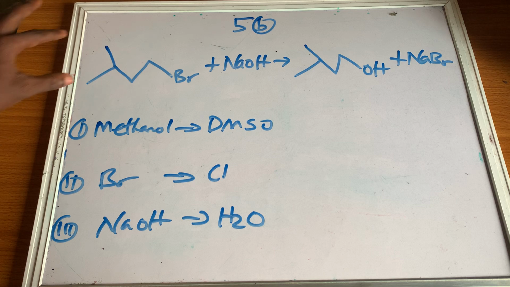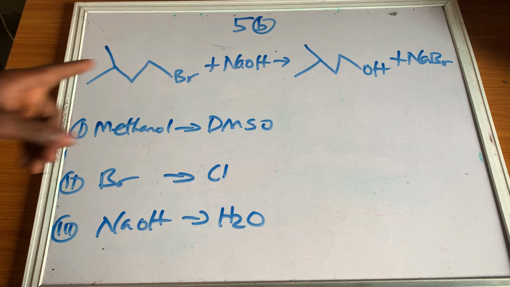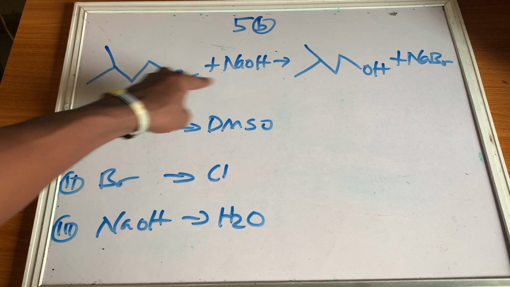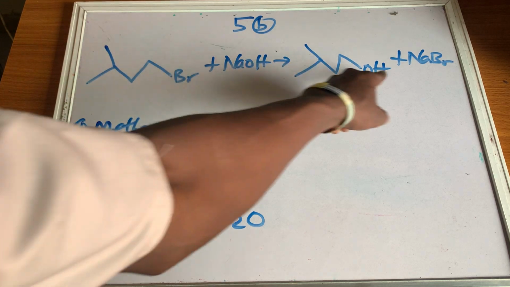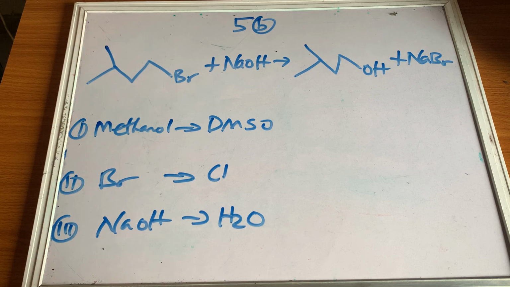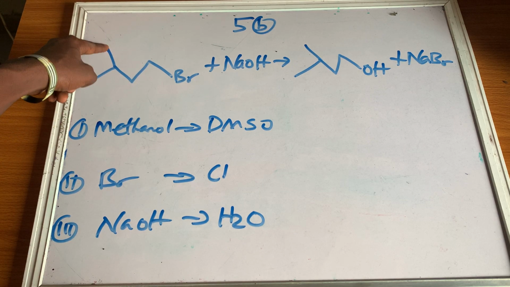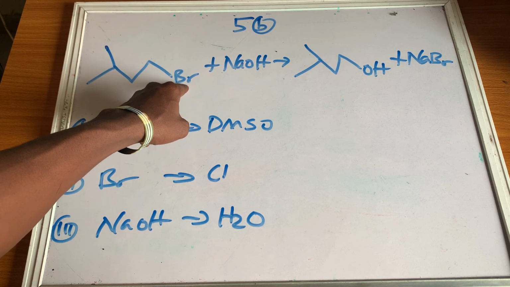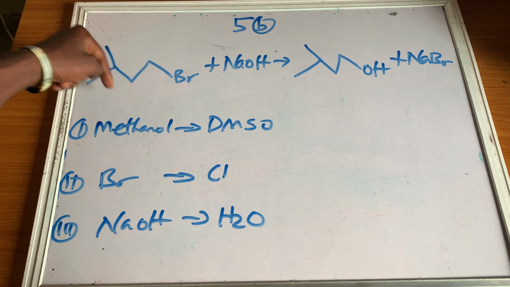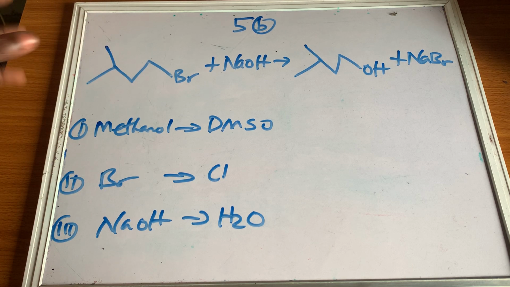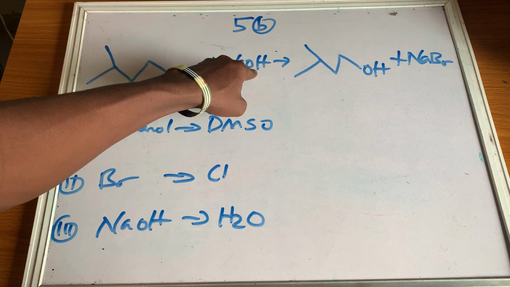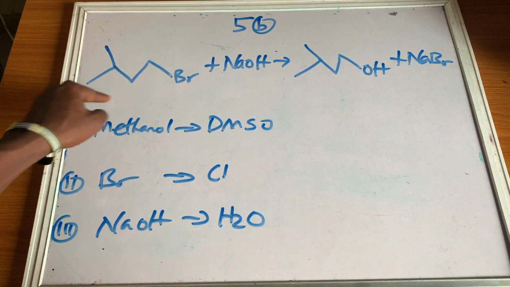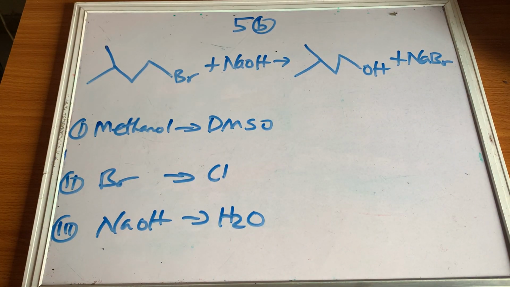First thing, what is the mechanism of this reaction? You notice that in this reaction Br is being replaced by OH to give us this product, and we have NaBr. The name of this compound is 1, 2, 3, 4, that is our 3-methyl. We have our 1-bromo-3-methylpentane. That's our compound. We notice that the Br is being replaced by OH, and we have OH in that compound and Br in the NaBr. So what is happening here is a substitution reaction, because we are really having replacement of something.